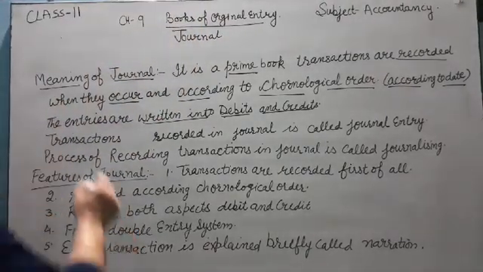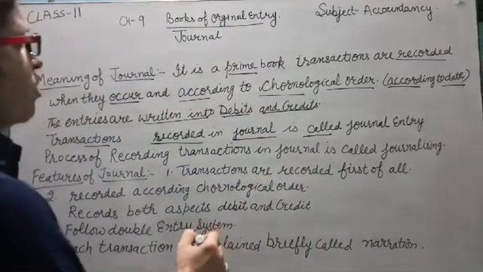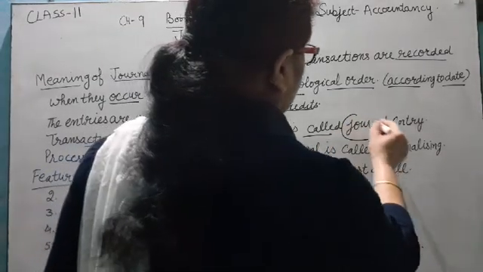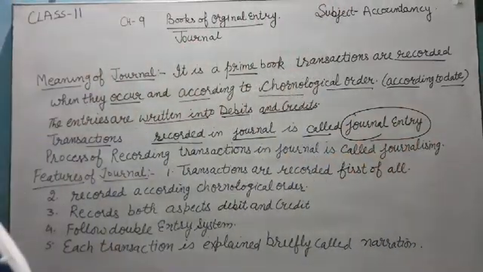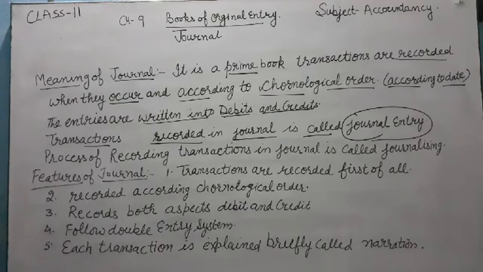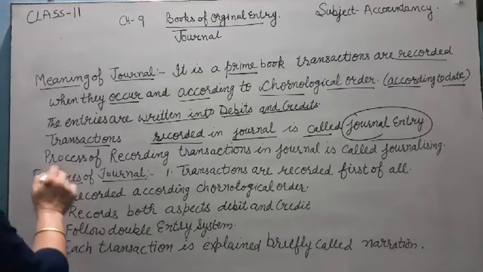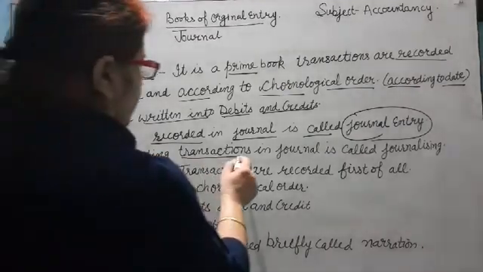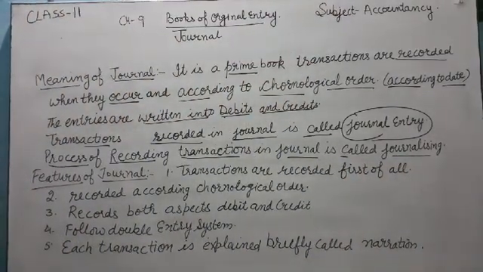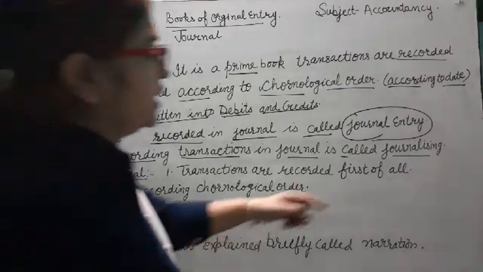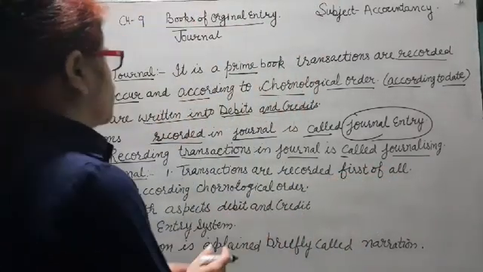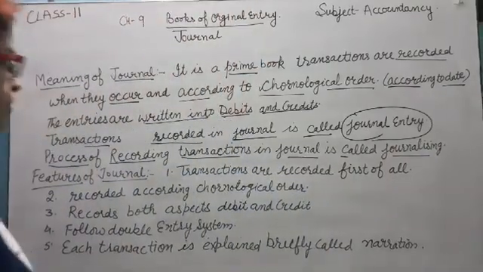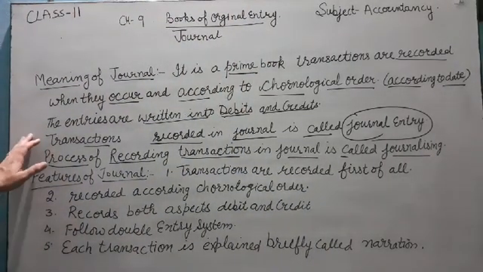And the transactions which are recorded in the journal, जो भी transaction journal में record की जाती है, that single transaction is called a journal entry. And the process or method of recording transactions in the journal is called journalizing. When we record business transactions in the journal, that process is called journalizing. So that is the meaning of journal.